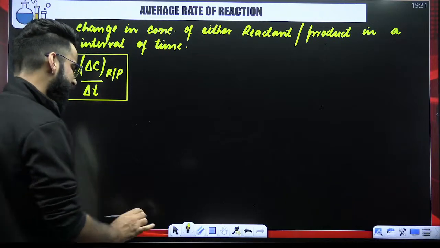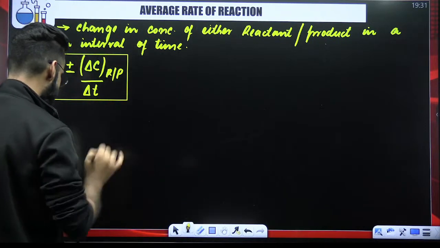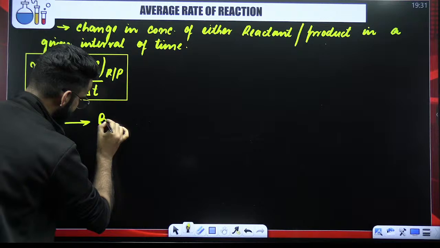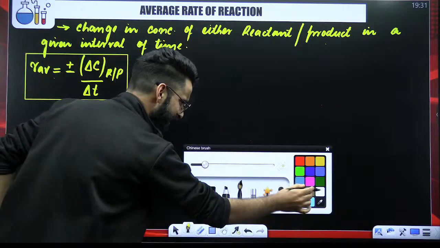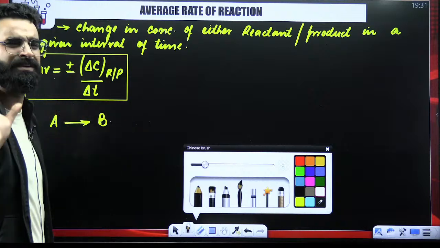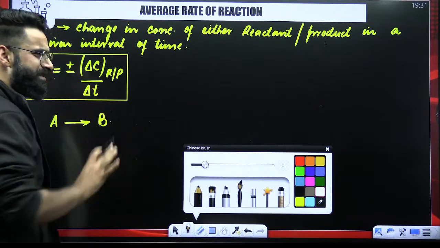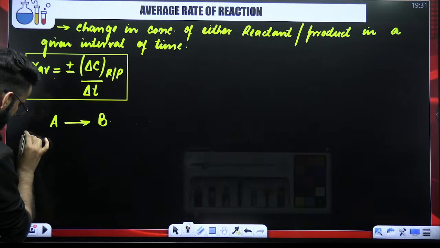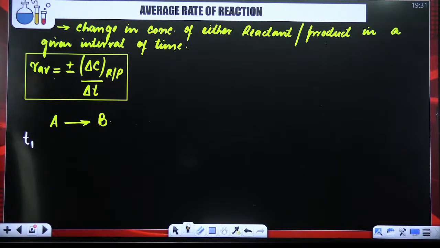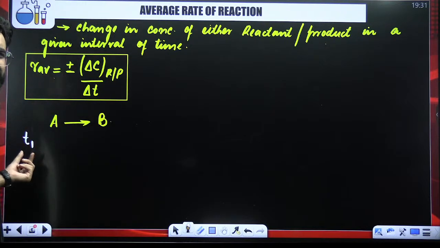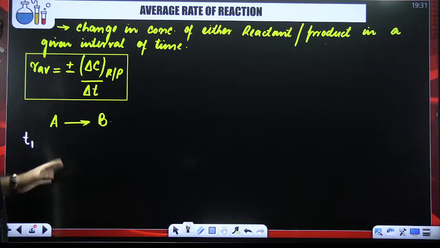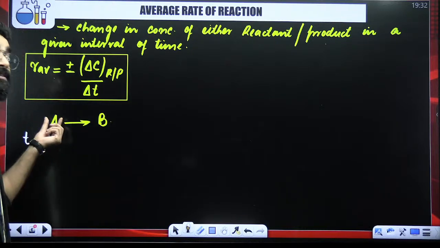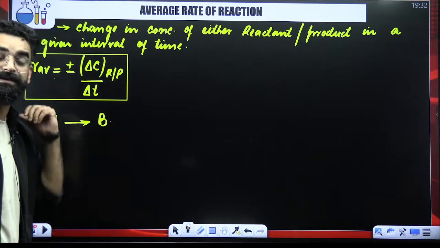See guys, for example, imagine that you've got a reaction over here. Let's say the reaction is A gives B. I'm assuming this reaction will be taking place in some closed container, right? For example, at some time t1, which can be 5 seconds, 10 seconds, 20 seconds, whatever, I calculated the concentration of reactant and the concentration of product in the container.